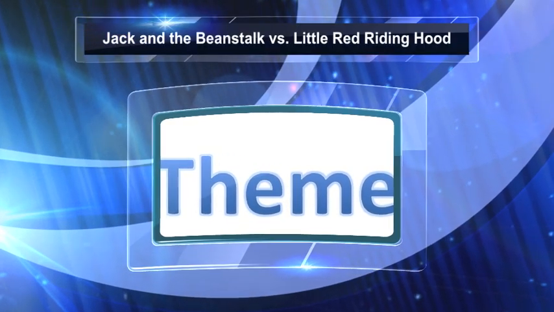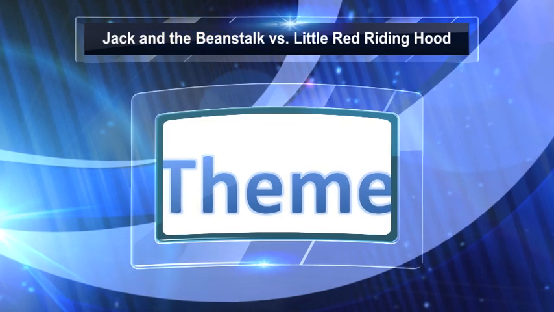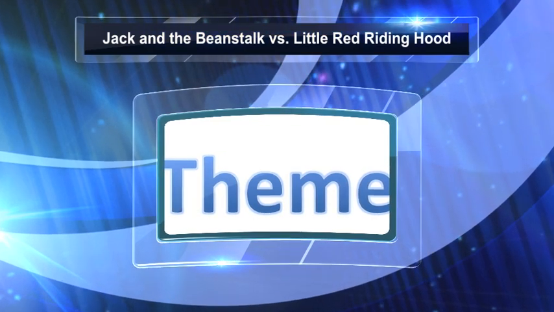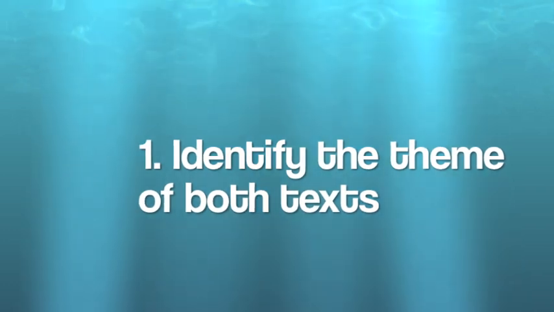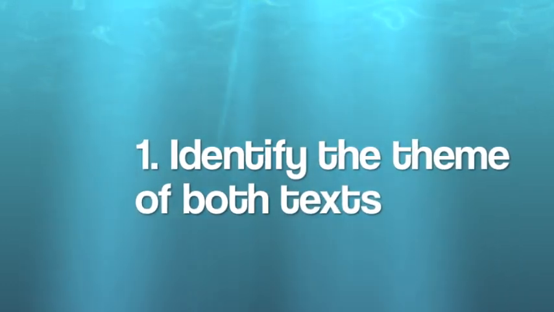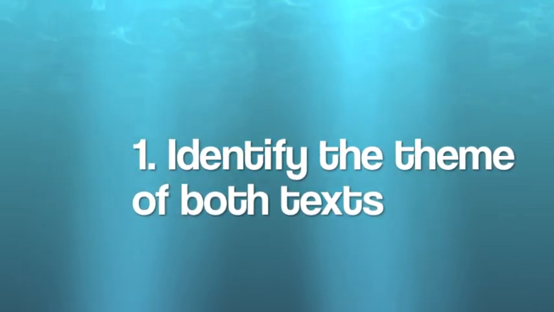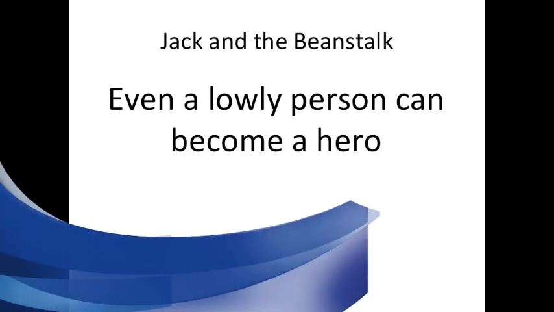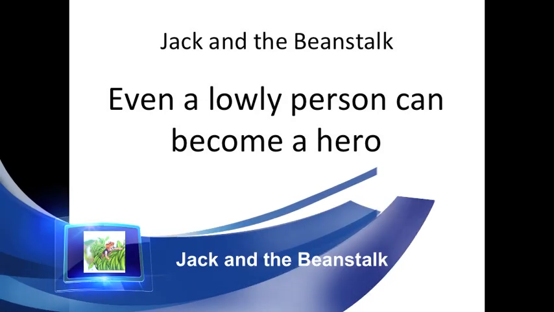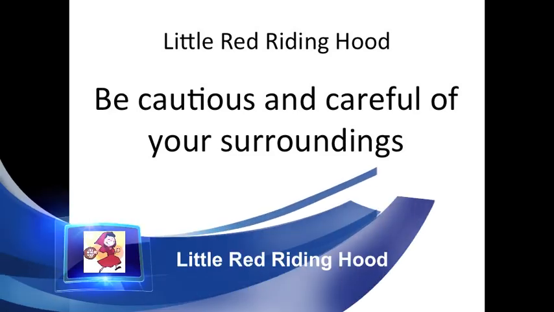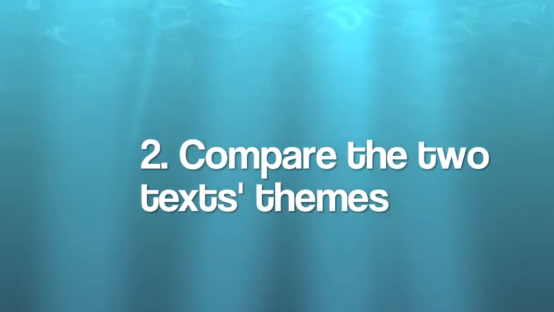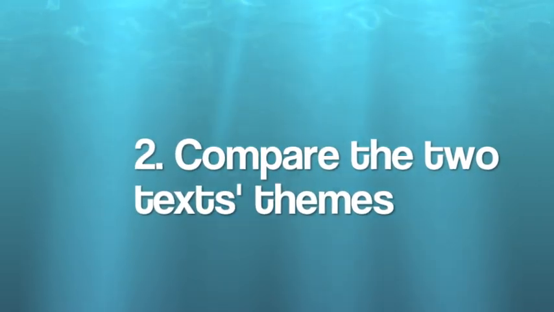So now, let's move on to theme as we compare the theme of these two texts within the same genre. The first step in comparing themes is you have to identify the theme of each text individually. I know that you already know how to identify themes, so we won't go over this. But we know that from Jack and the Beanstalk, the theme is that even a lowly person like Jack can become a hero. And you also know that the theme of Little Red Riding Hood is to be cautious and careful of your surroundings.